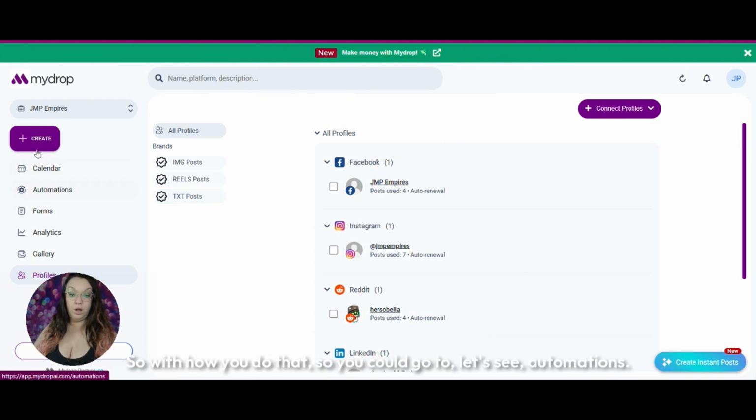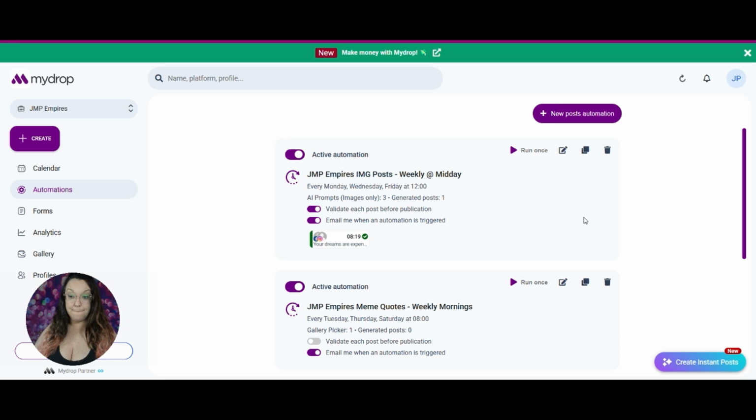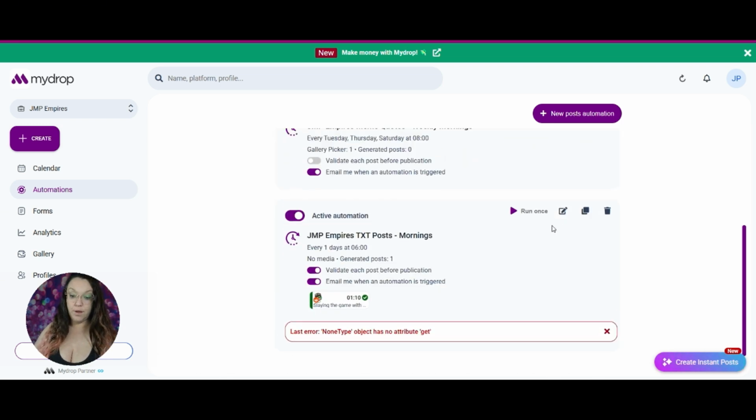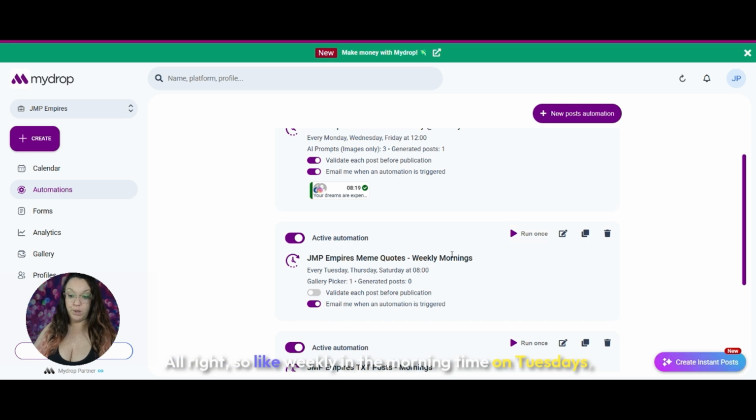So with how you do that, you could go to, let's see, automations. Okay. Here are some of the automations that I have already set up. So weekly in the morning on Tuesdays, Thursdays, and Saturdays, I have this set to post these meme quotes that I created for my company, JMP Empires, right? I know exactly what this is going to be pulling from.